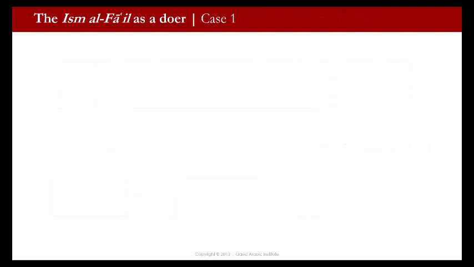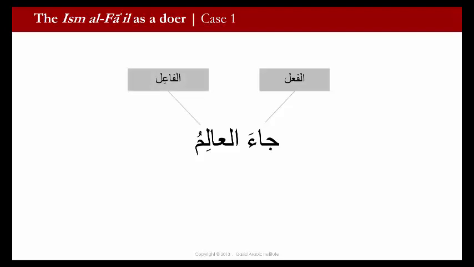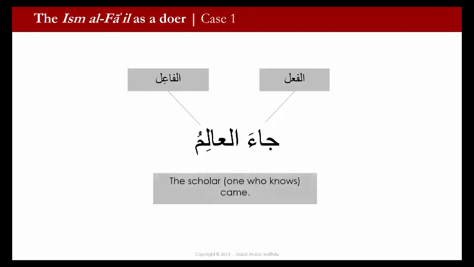Let's look at some cases. Here's case 1. The ism al-fa'il as a doer. Here we have a sentence, ja'a al-alimu. Ja'a is the verb, al-alim is the doer. So we have al-fa'il, ja'a meaning he came. Al-alim, one who knows, i.e. a scholar, because a scholar is one who knows. And then we have the translation, ja'a al-alimu, the scholar came, or the one who knows came. This is an example of the ism al-fa'il in the